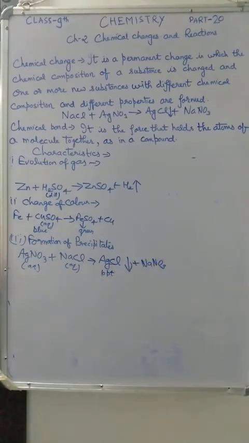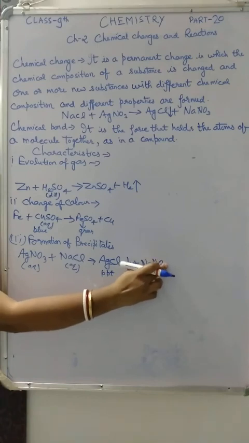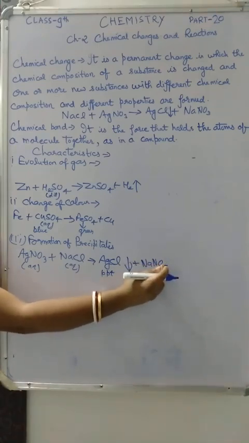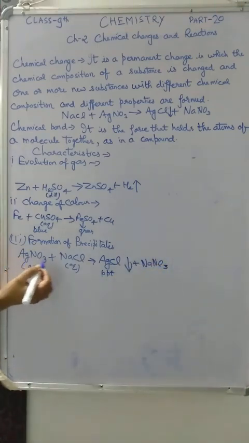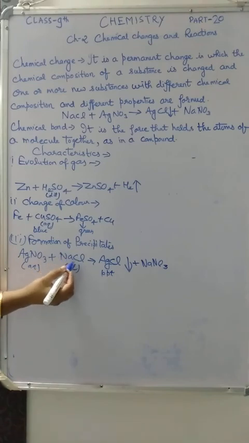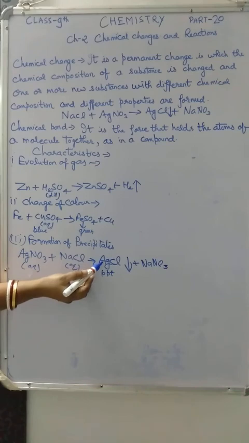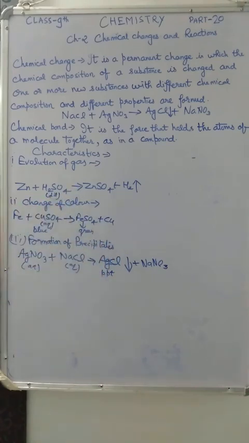So this is a very good example of formation of a precipitate: silver nitrate reacting with sodium chloride in solution form gives a precipitate of silver chloride and sodium nitrate.